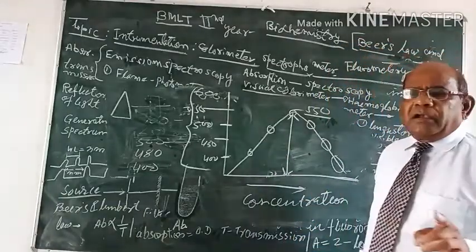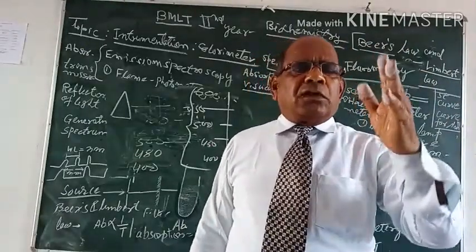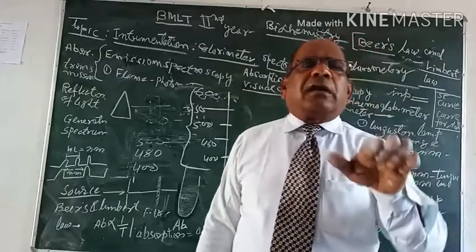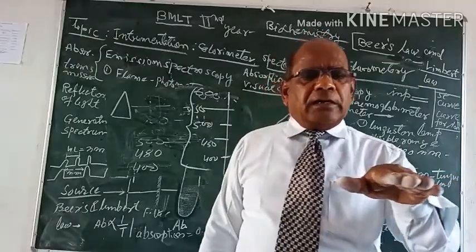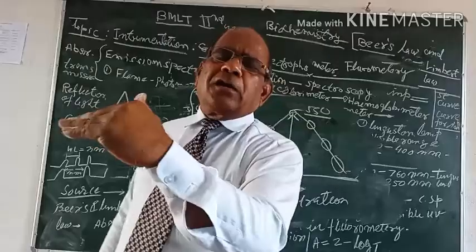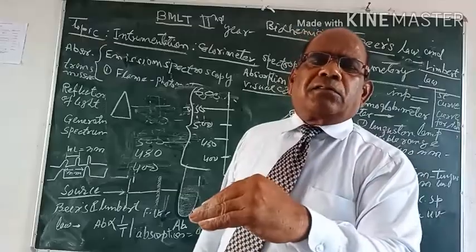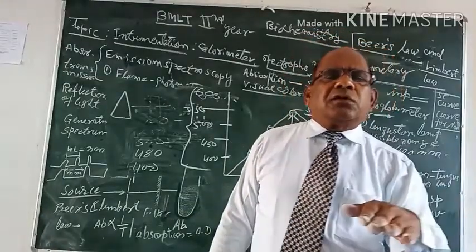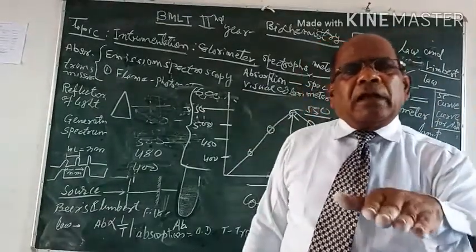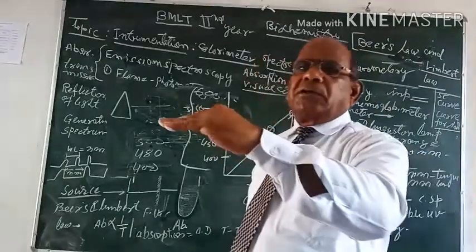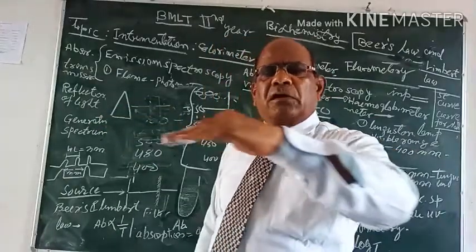So the important point is, in calorimetric estimation, first we should know what light is. Light is a radiant energy, and this light is passed through the color solution, and this light is absorbed in the color solution. The amount of light absorbed is known as absorbance, and the remaining amount of light which is passed after absorption is known as transmittance, because it is transmitted.